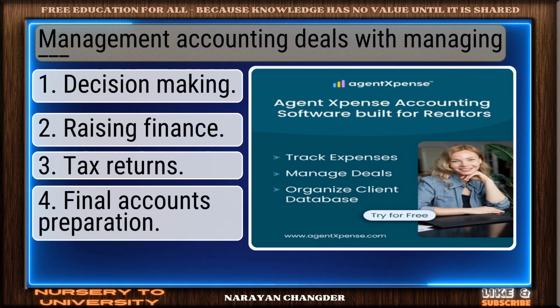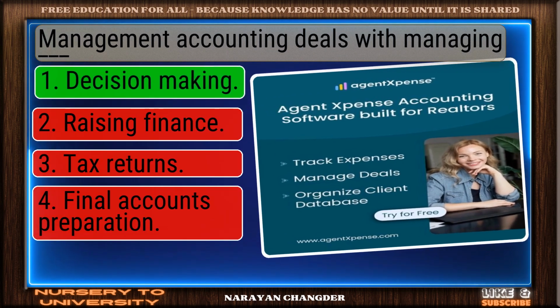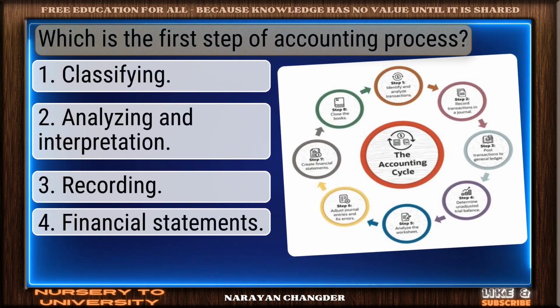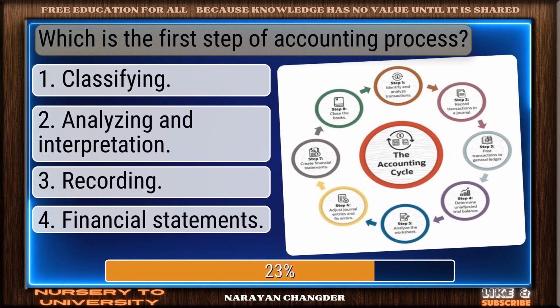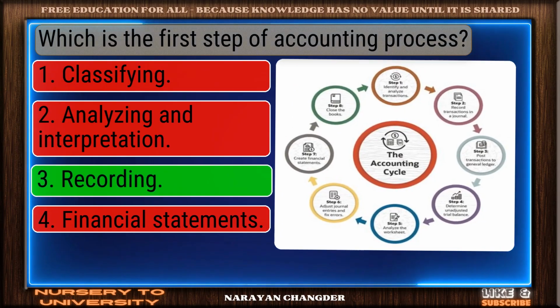Management accounting deals with managing dash. Decision-making is the correct answer. Which is the first step of accounting process? Recording is the right answer.